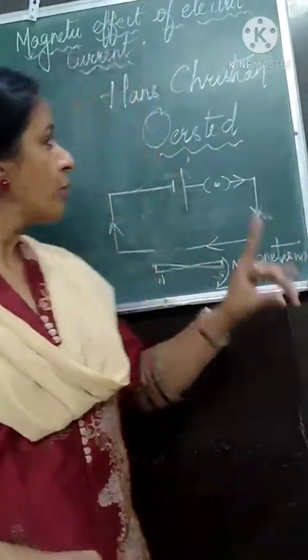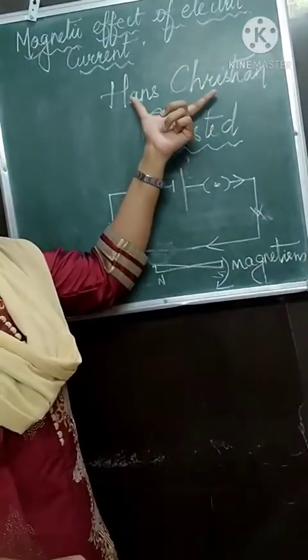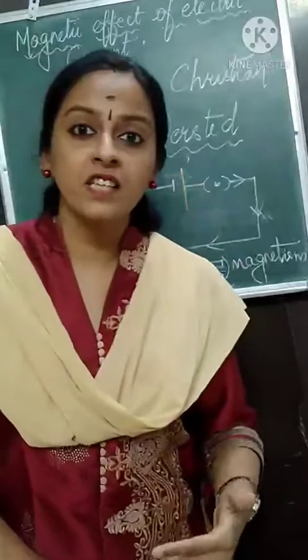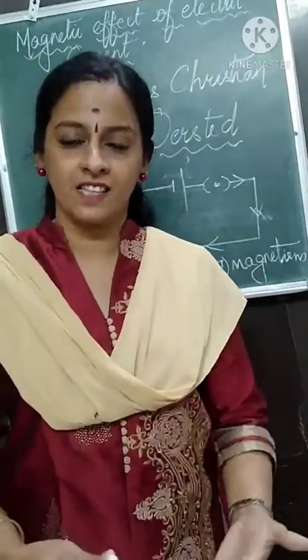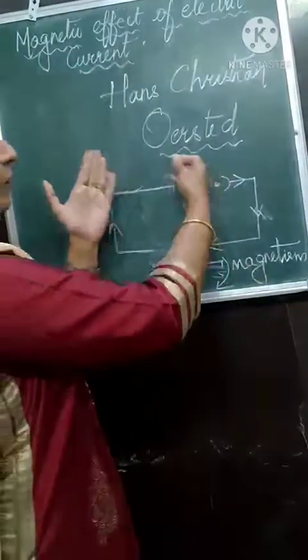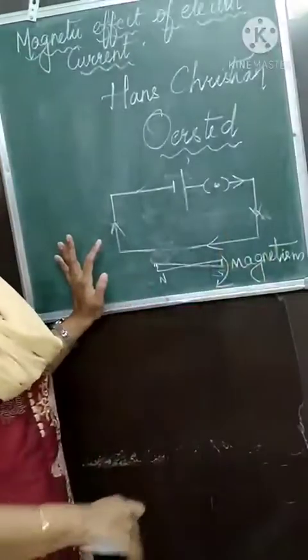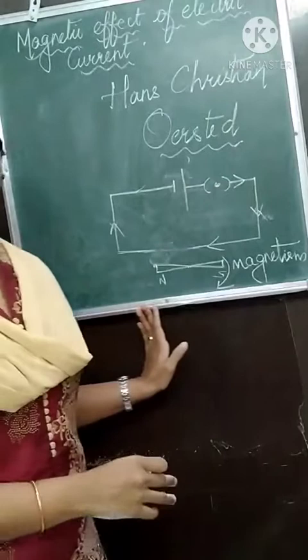What you have to remember? First you have to write the name of the person behind this magnetism. The intensity of magnetic field is given his name. We call the intensity of magnetic field Oersted to honor Hans Christian Oersted.